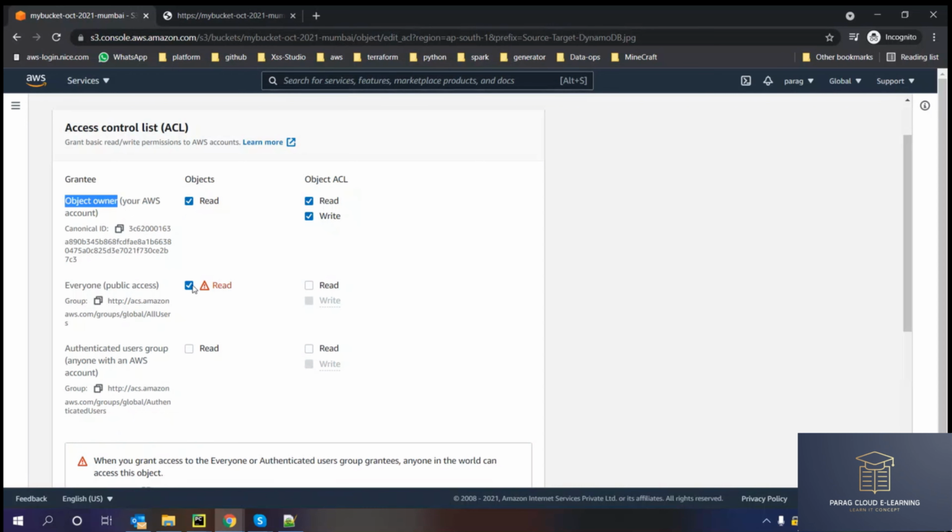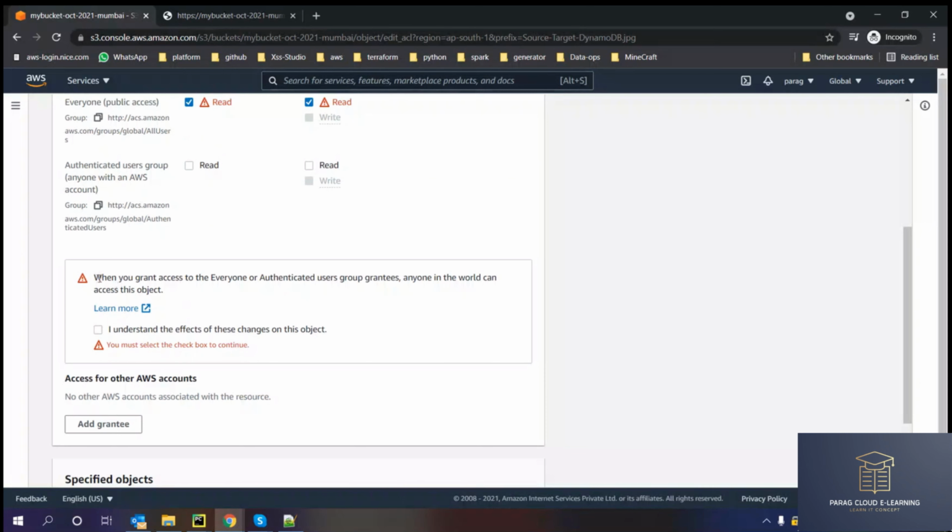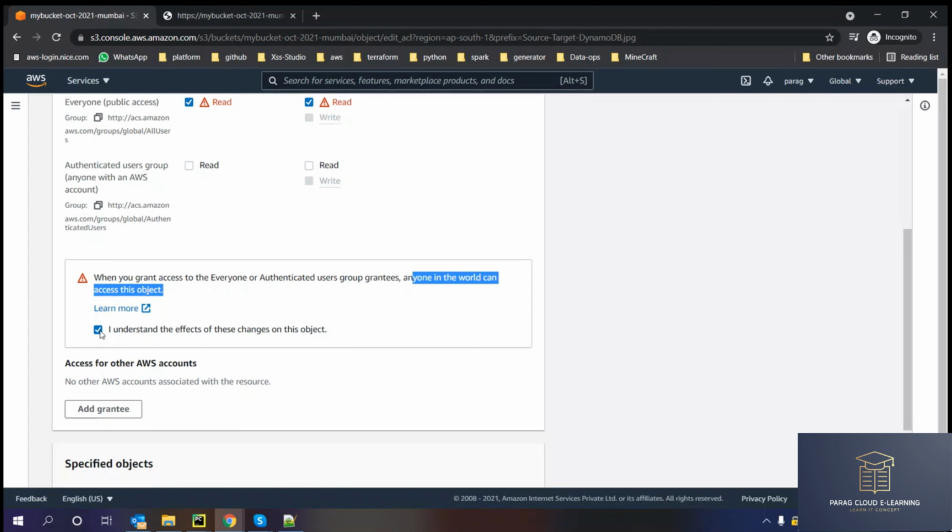Now I am giving read permission for public access. It is giving me a warning: when you grant access to everyone or an authorized user group, anyone in the world can access this object. So I will click understand.